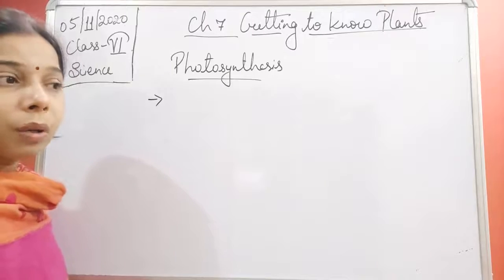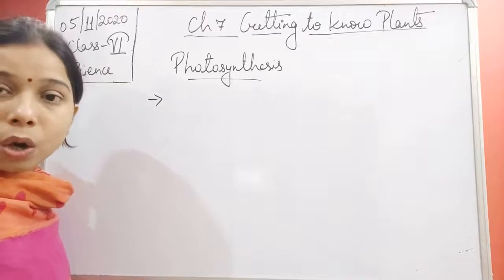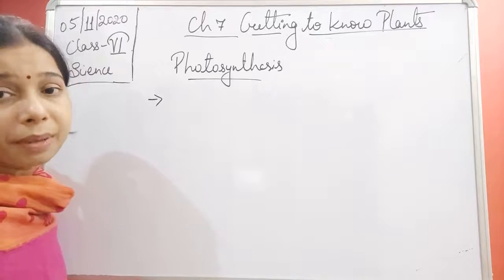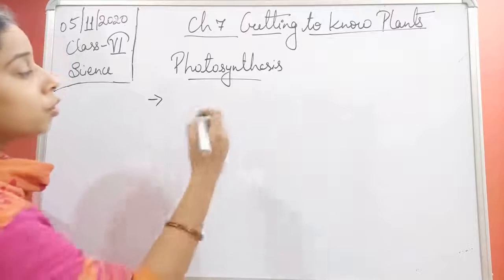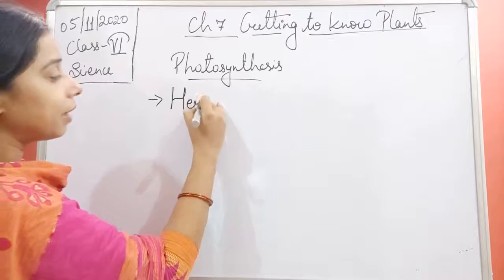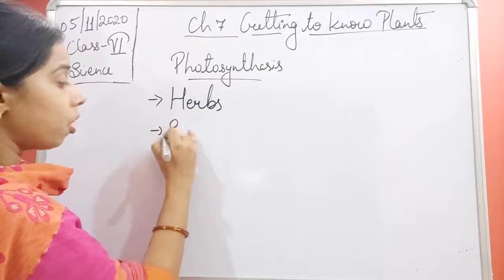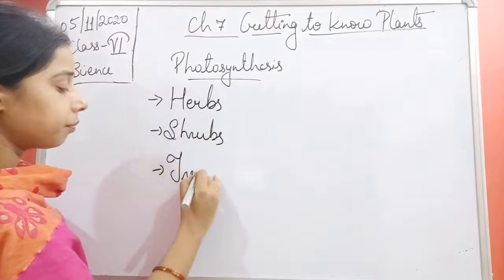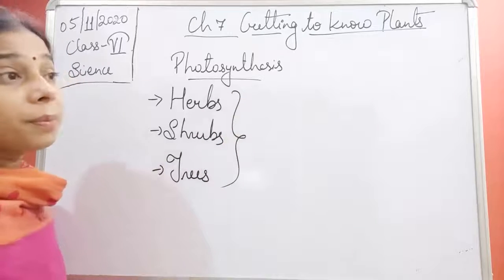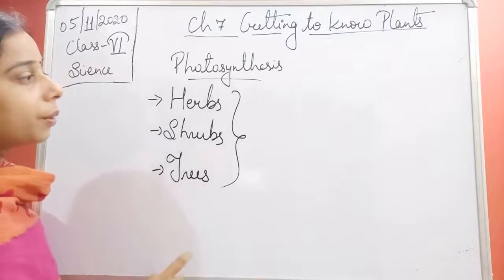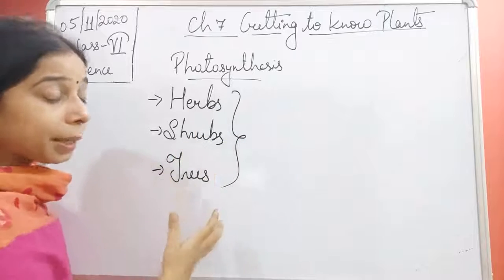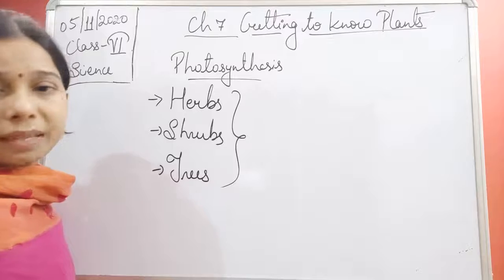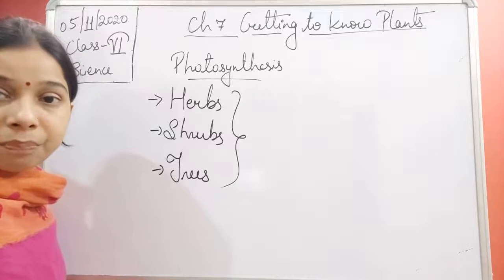If we talk about how plants have been classified on the basis of their sizes, they are basically divided into herbs, shrubs and trees. These are the types of plants classified on the basis of their sizes.